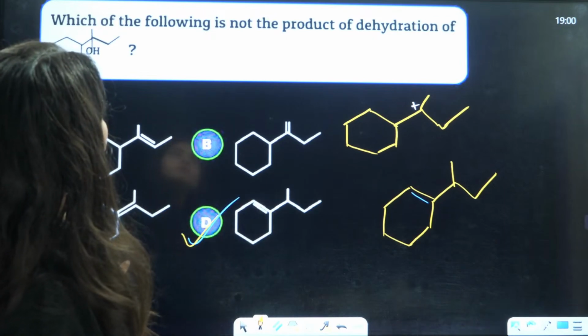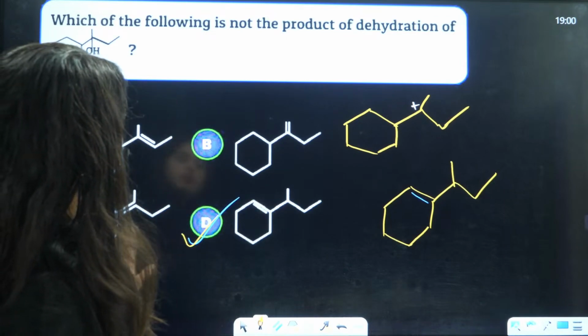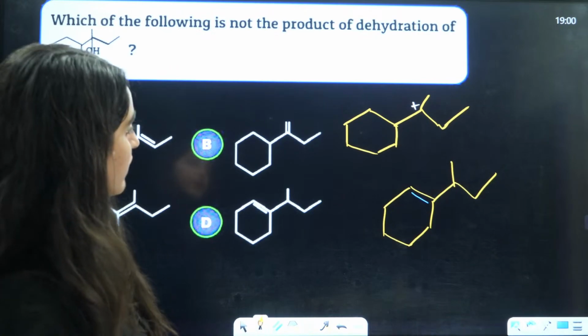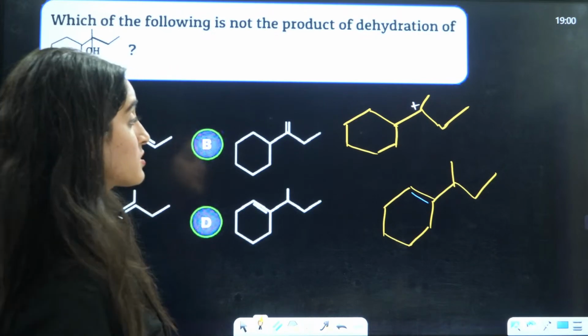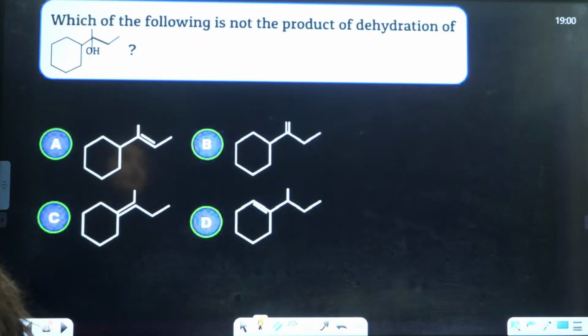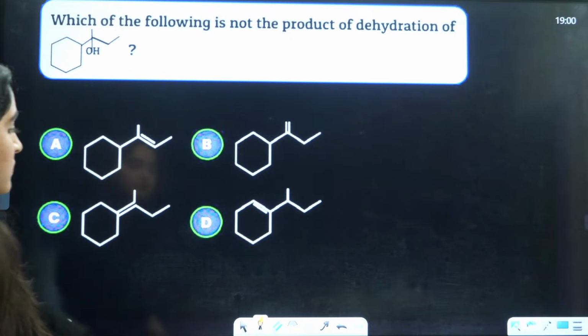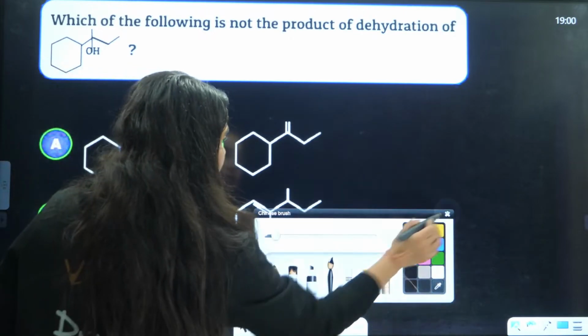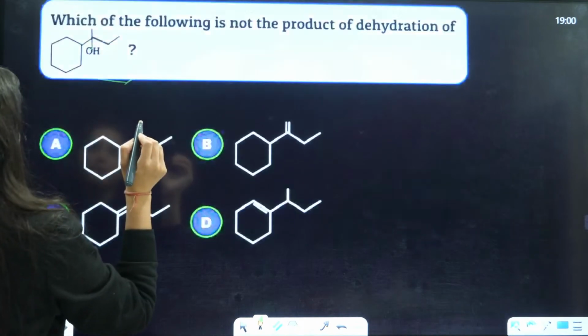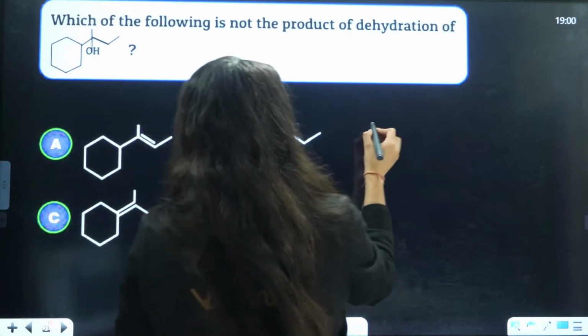Wait a minute. Let me just see what is happening here. Which of the following is not a product? I have to solve this question again, guys. I got a little bit confused here. I need to solve this question on a separate page, or I'll just solve it here only.